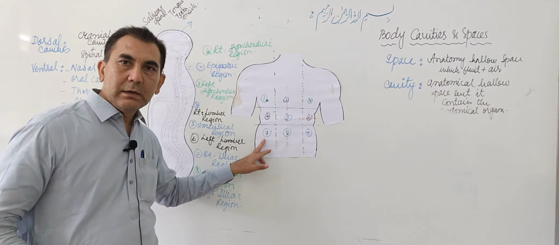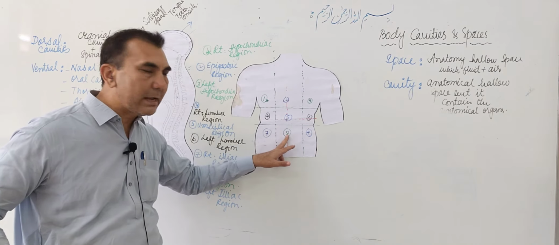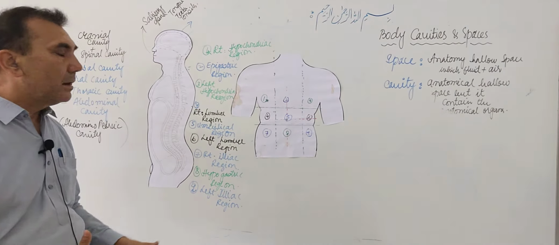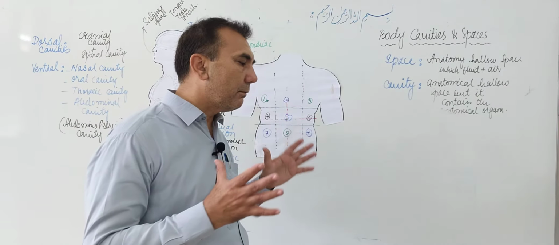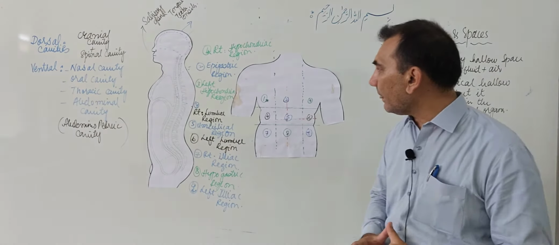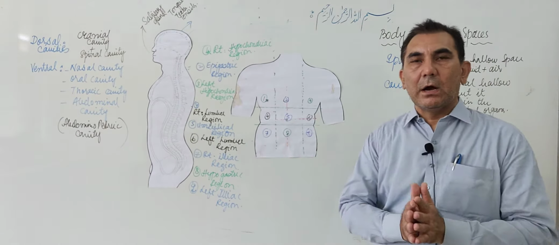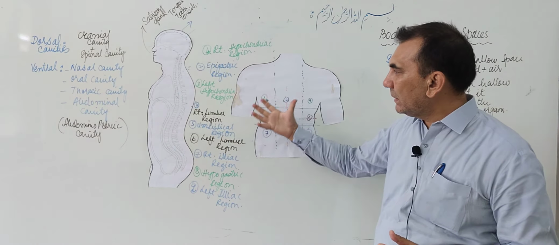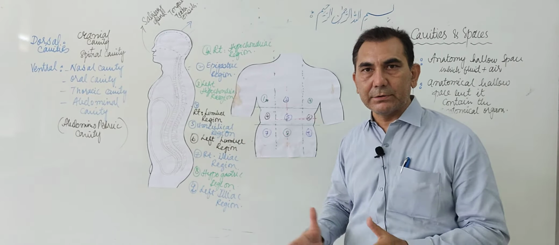Just below the lumbar region is the right iliac region, and just below the umbilical region is the 8th region, called the hypogastric region. And number 9 is the left iliac region. Now we are well aware of the nine regions of the abdominopelvic cavity.